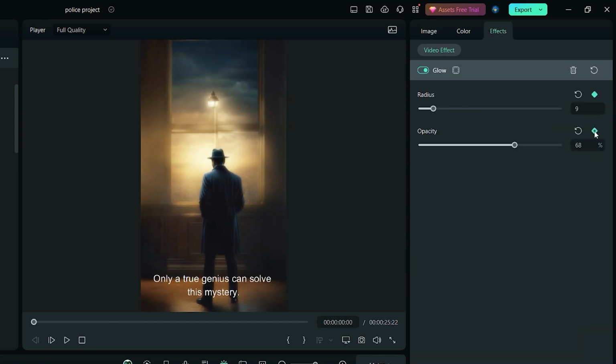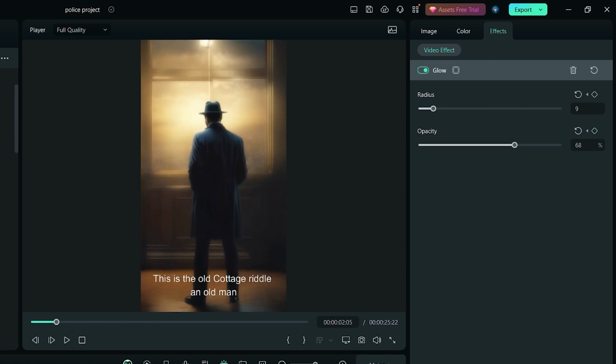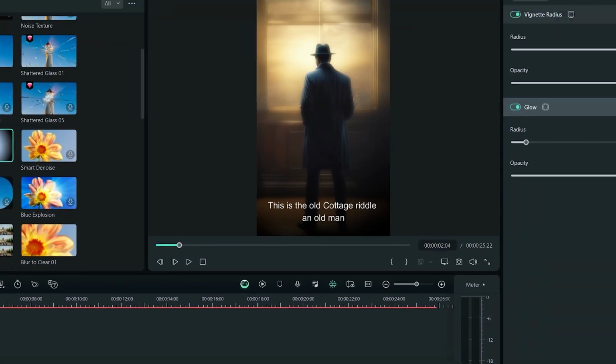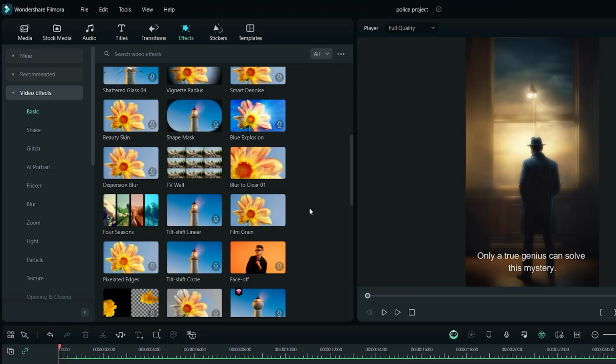If you want to animate the glow, just click on these dots to create keyframes, move the playhead at the end of the image and change these values. This will animate the glow effect. Similarly, add the vignette effect to the images to create some depth.